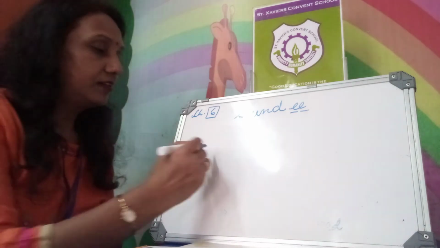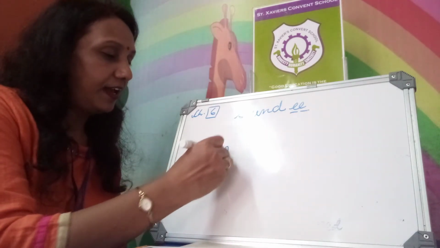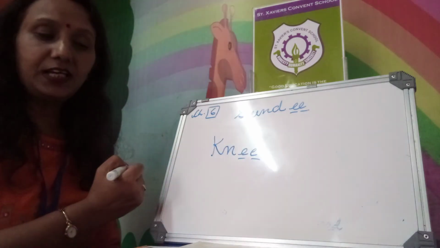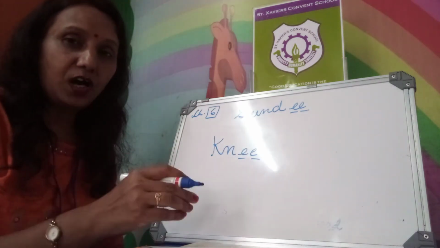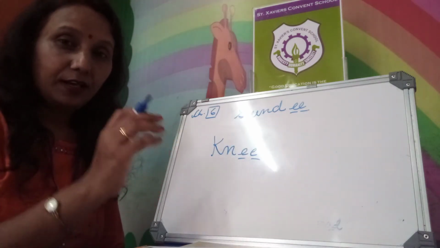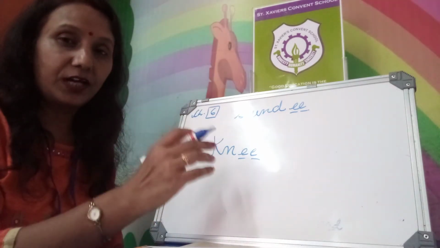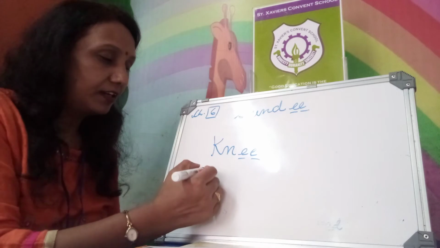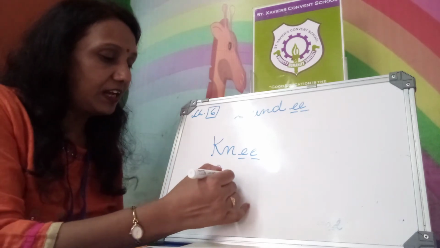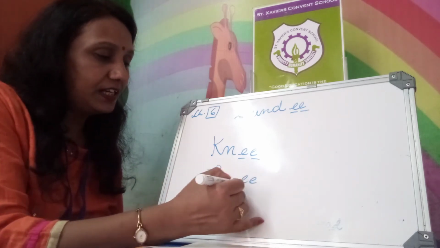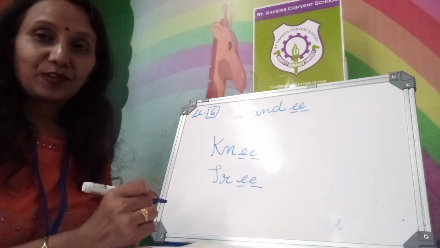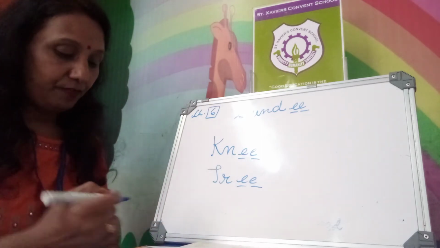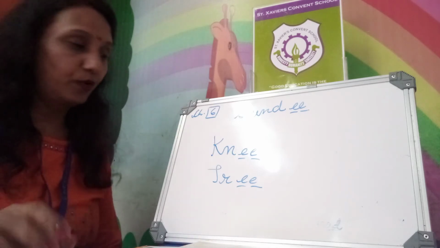Knee and tree. K and double E, it will become knee. Knee is what? The joint in our leg. We have a joint in our leg, and that way we can fold and stretch our leg very easily, right? Spelling of tree, T, R, double E. A tree gives us fruits, right? And shade when we move on the road.